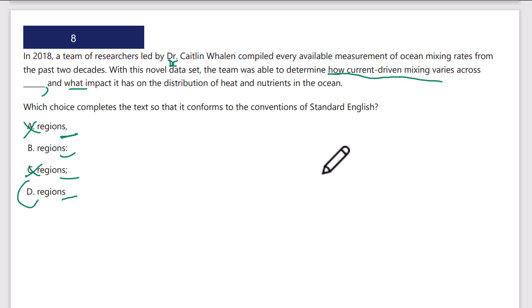So I believe D is going to be correct. We do not want the colon. The second part is not an example or an elaboration on the previous part before what would be the colon. That's not right. D is the right answer.